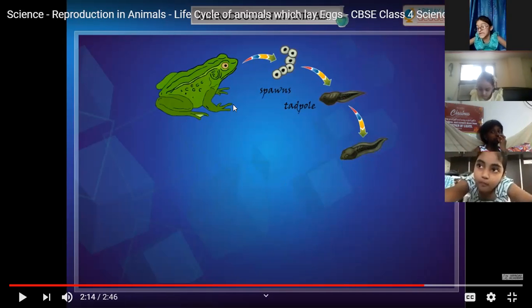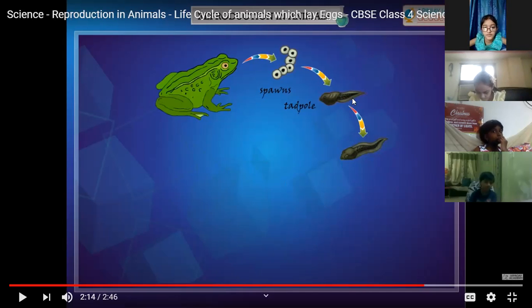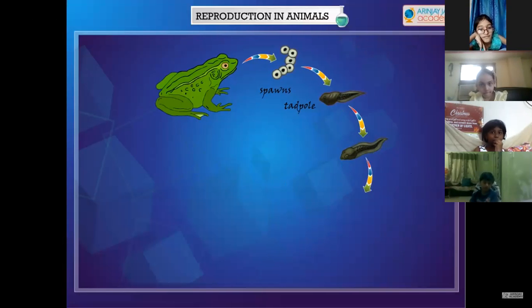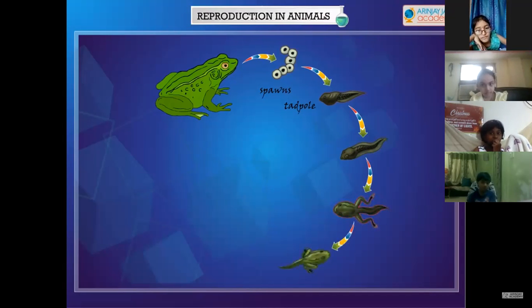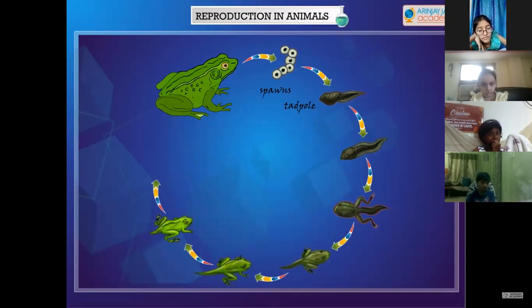The features which are not present in the adult, like the tail, are there in the baby. The adult frog does not have a tail, but the tadpole has. During growing, it will lose its tail and develop legs or limbs. Understood? And then it becomes an adult. A tadpole looks very different from adult frogs. They have tails, swim in water and eat water plants. A tadpole undergoes several changes, such as growing legs and losing its tail before it becomes an adult. This process is called metamorphosis.